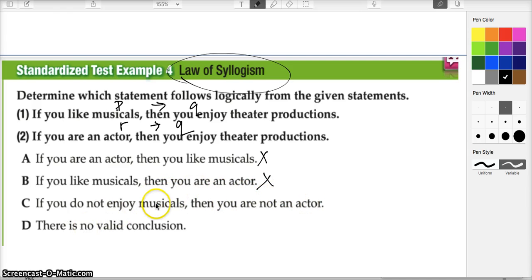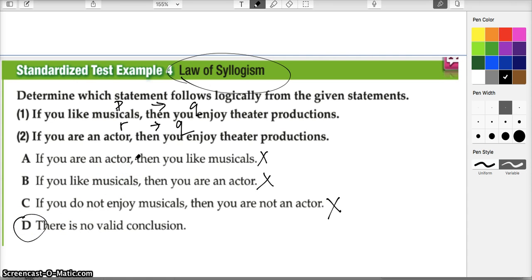That's like some negation of Q implying that R is not true, and that's not part of the law of syllogism either. So this is also invalid, and the answer is that there are no valid conclusions here.